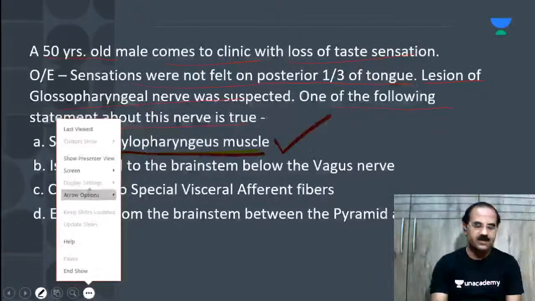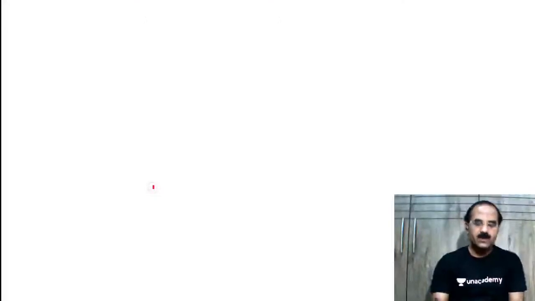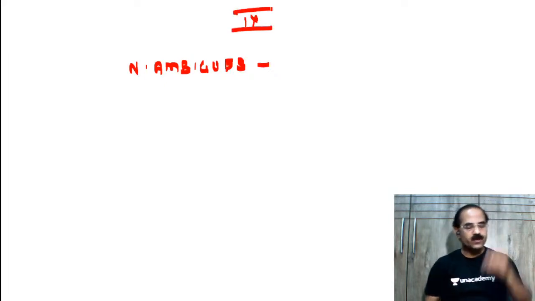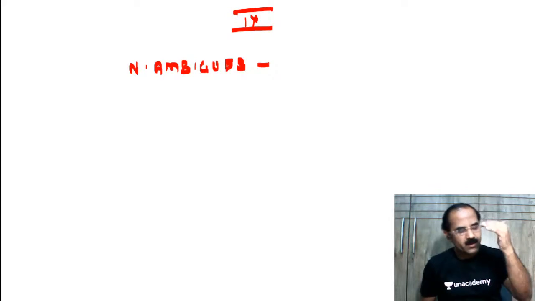Okay, so that is the nucleus ambiguus. You're able to understand this now? I'll just write it down for you. That's the nucleus ambiguus. That's the nucleus of the glossopharyngeal nerve. And which functional component?